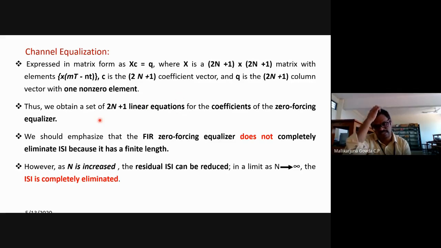And what I would like to say is, this FIR zero forcing equalizer will not be completely eliminating the ISI because its length is finite, right? Because I'm restricting its length to N. Because of its finite length, this FIR equalizer will not be able to completely eliminate the intersymbol interference. So I need to increase the value of N. As the value of N tends to infinity, the ISI will be completely eliminated.